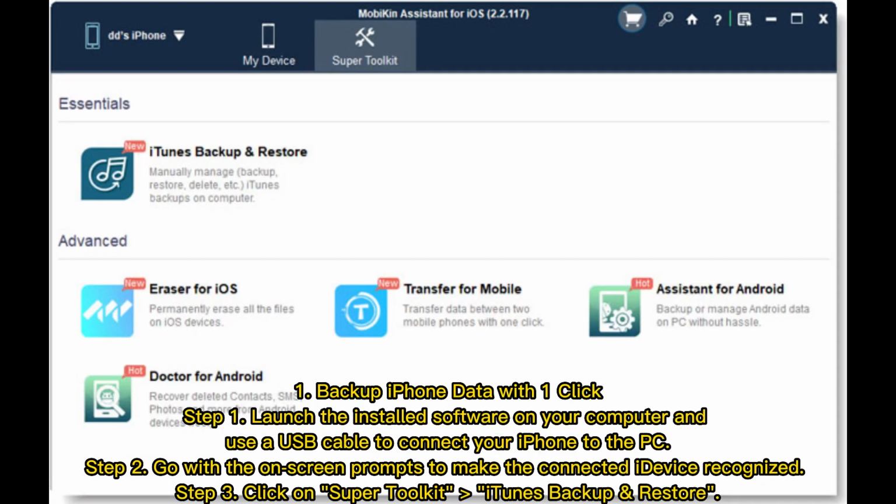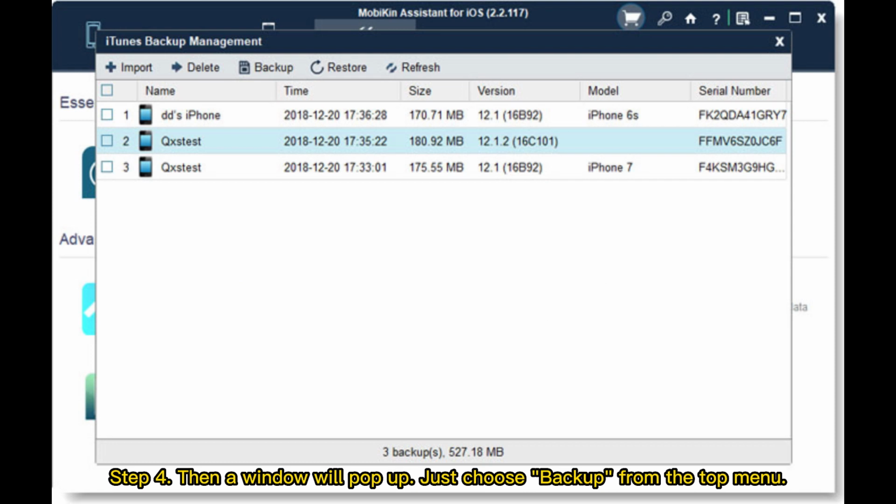1. Backup iPhone data with one click. Step 1. Launch the installed software on your computer and use a USB cable to connect your iPhone to the PC. Step 2. Go with the on-screen prompts to make the connected iDevice recognized. Step 3. Click on Super Toolkit, iTunes Backup and Restore. Step 4. Then a window will pop up. Just choose Backup from the top menu.